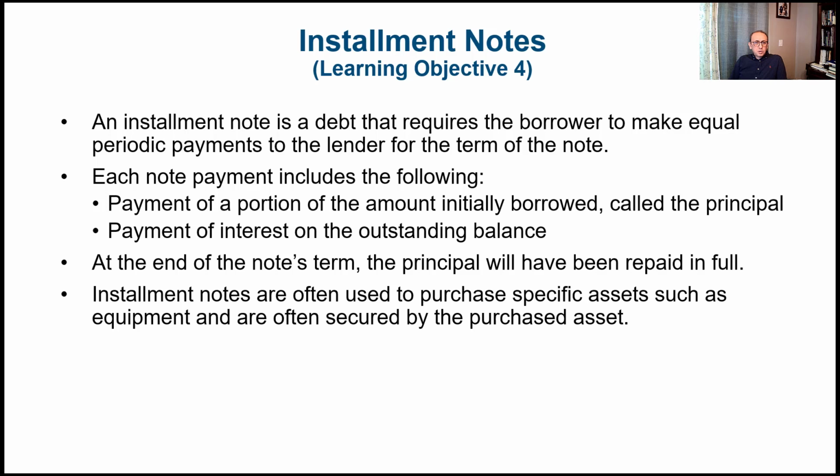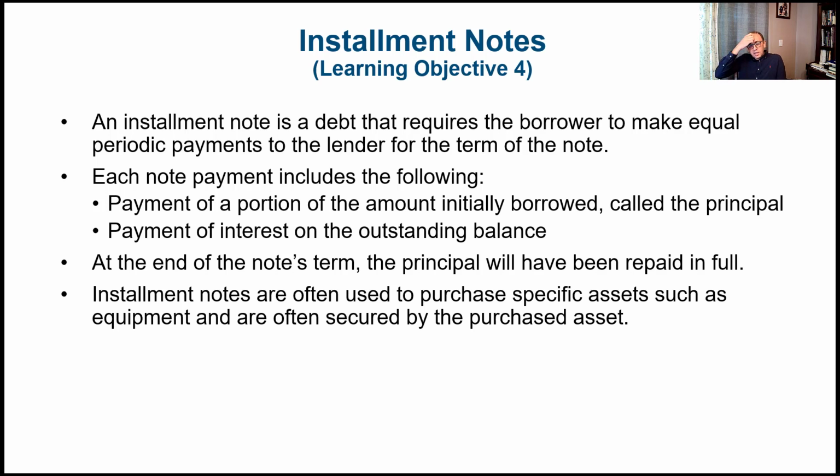So each note payment includes two things: a payment of a portion of the amount initially borrowed, which we call the principal, and the other part is the interest on the outstanding balance. At the very beginning of the debt, usually you're paying a big portion in interest because the outstanding balance is high.